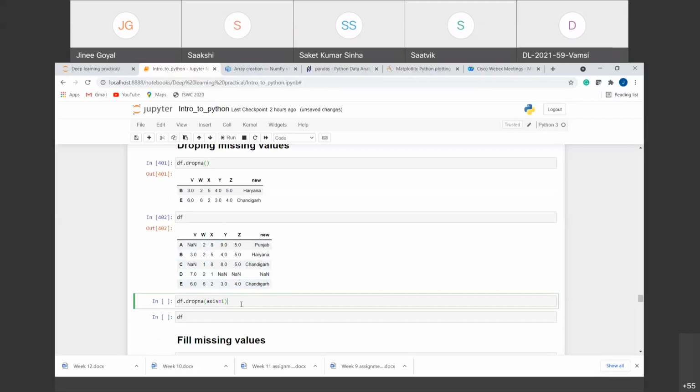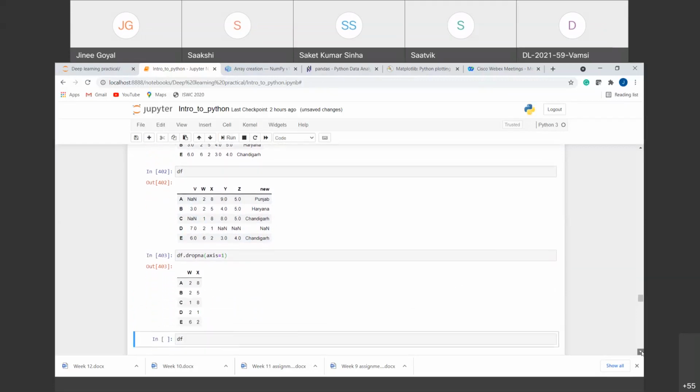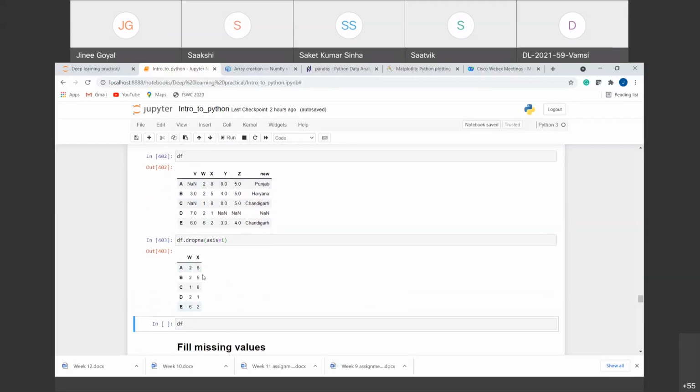So we'll give the axis as 1, as I already told you, right? So if we run this, you can see that now the data has been deleted with respect to columns. The V column contains missing values, so it has been deleted. Similarly, the Y and Z columns also contain missing values, so they have also been deleted. So this is the first way of handling missing values, that you can drop with respect to rows or with respect to columns, whichever is more efficient for you.